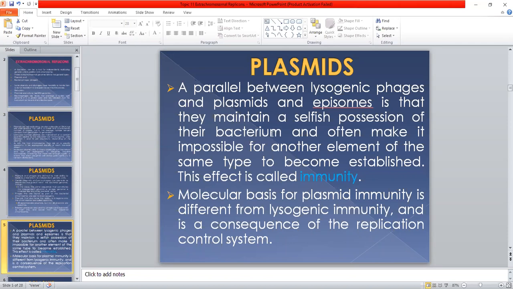So both the bacteriophages and the plasmids have this mechanism: when one plasmid or bacteriophage is inserted into the bacterial cell, it is selfish and does not allow other plasmids of the same type or other phages of the same type to be integrated into the same bacterial genome.